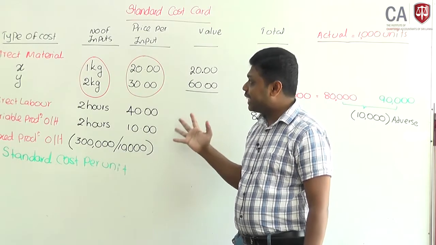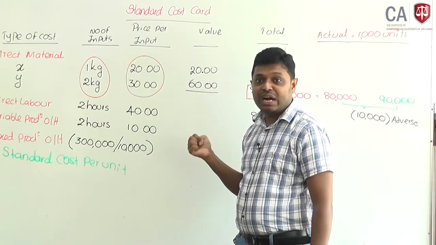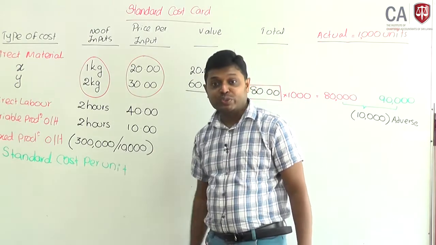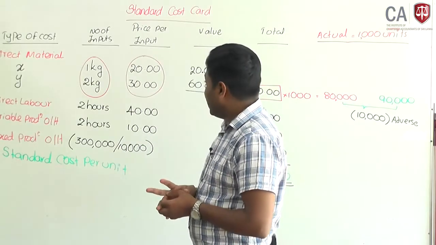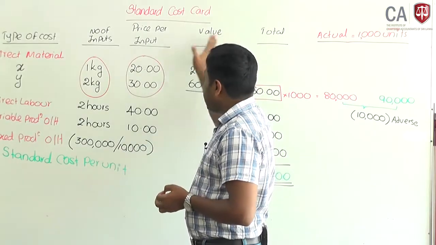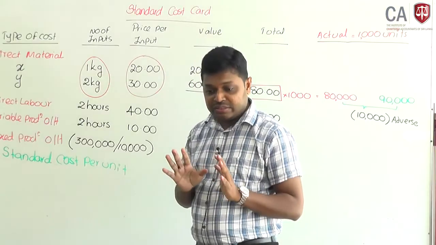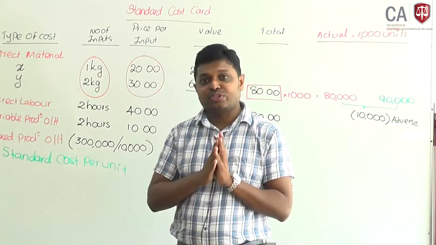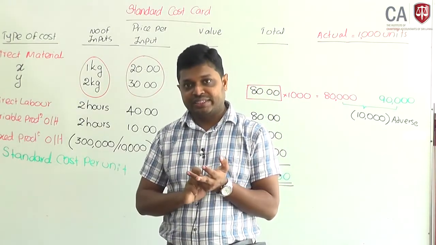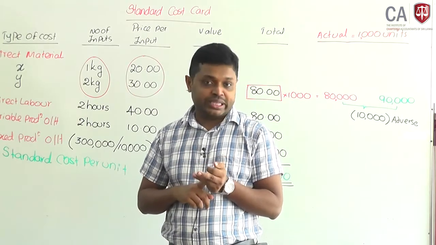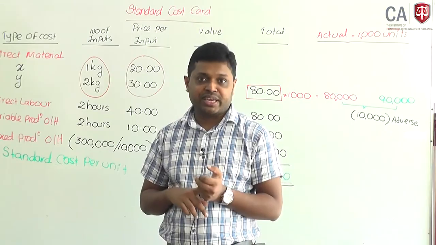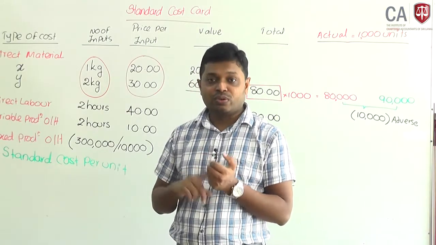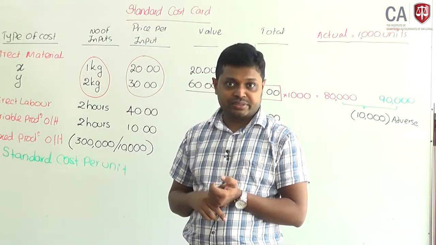As a controlling technique, you can use the standard cost card, compare it with the actual result, and identify the deviation. Let me summarize. The standard cost card accumulates cost per unit based on predetermined specifications of a product, service, or any component.